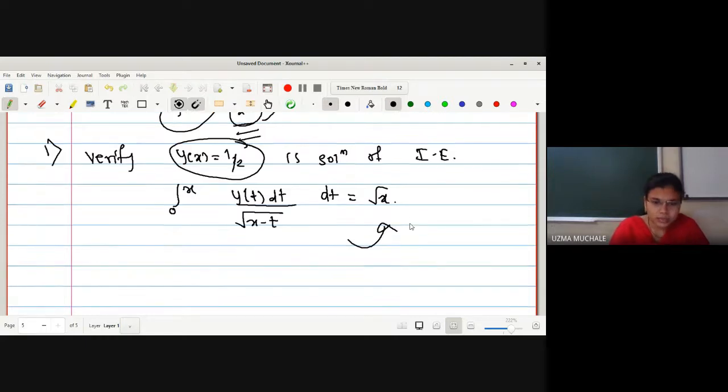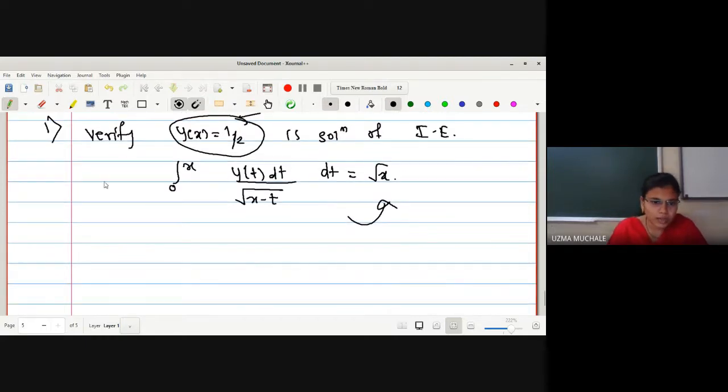Okay. If you want to solve, you can also solve with me. So wherever you are having y of t, we have to put it as 1 by 2. Integration 0 to x 1 by 2 dt. Sorry, dt I have repeated. Divided by under root x minus t. Okay, first we'll solve this part and then we'll prove that it is equal to root x.